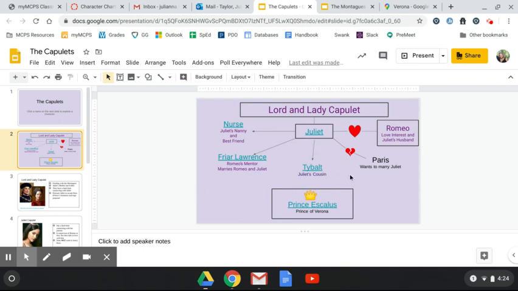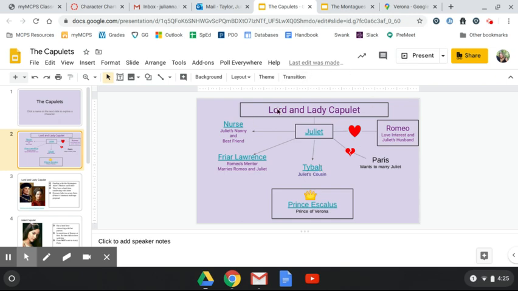Tybalt is Juliet's cousin. Tybalt is a part of the Capulet family. He's really close with Lord Capulet. He's also called the Prince of Cats. He's an excellent swordsman. So in that first fight on the streets, Benvolio and Tybalt get up in each other's faces, and Tybalt basically says to Benvolio, I'm going to send you to hell with my sword. And so they get into a big fight. Tybalt is feisty. He wants to kill Montagues all the time.